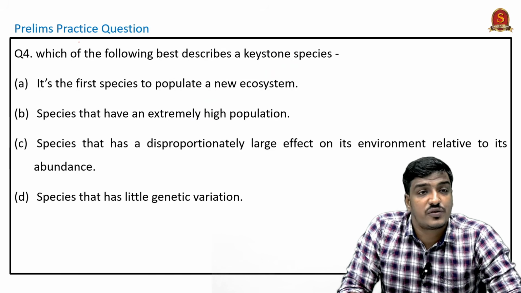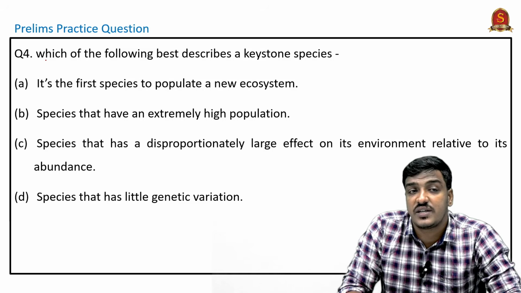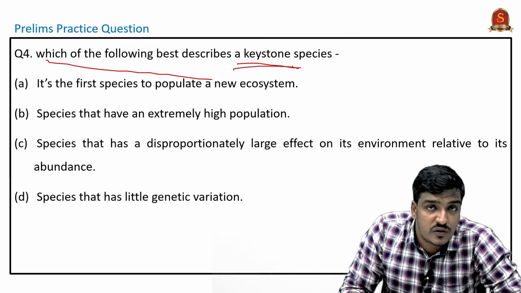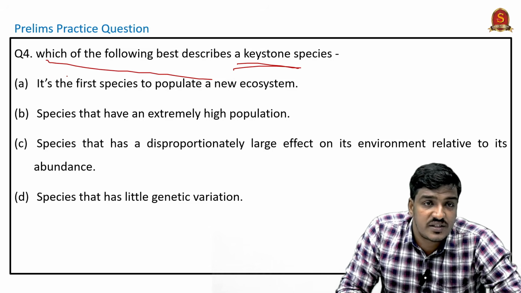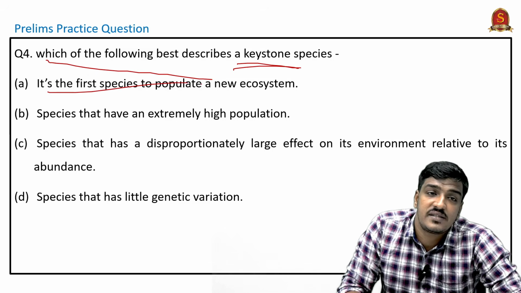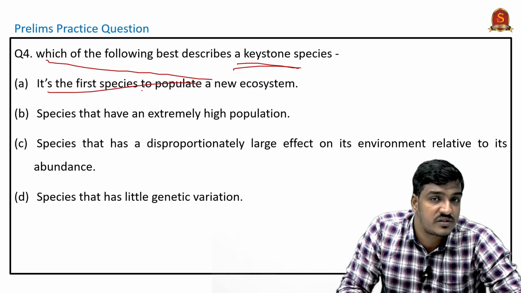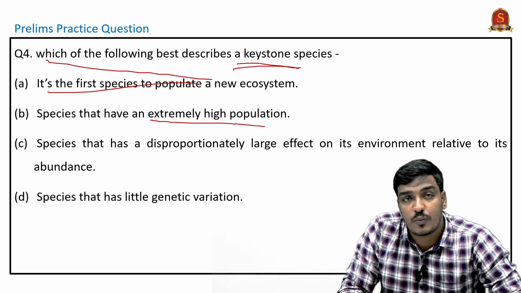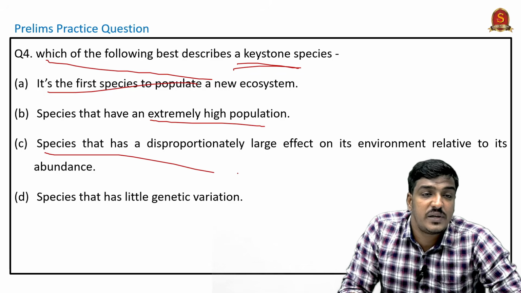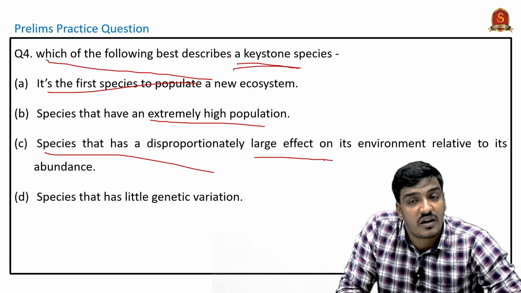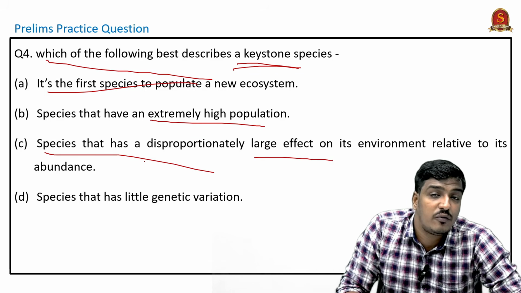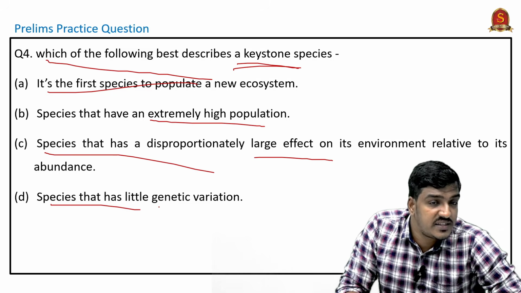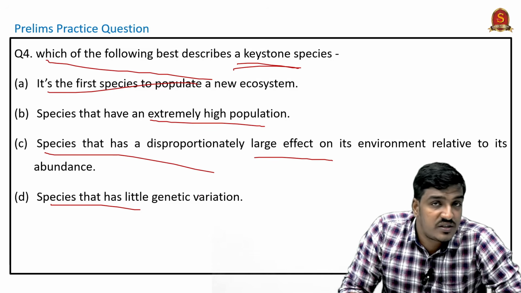And the next question is the prelims practice question: which of the following best describes a keystone species? The keystone species was also discussed in the morning session. The options are: A, the first species to populate a new ecosystem, is incorrect; option B, species that have extremely high population, is also incorrect; option C, species that has disproportionately large effects on its environment relative to its abundance, may be correct; and option D, species that has little genetic variation, is also incorrect.